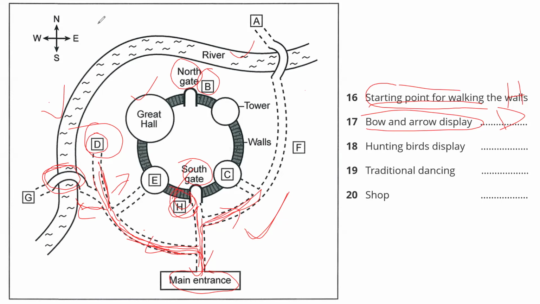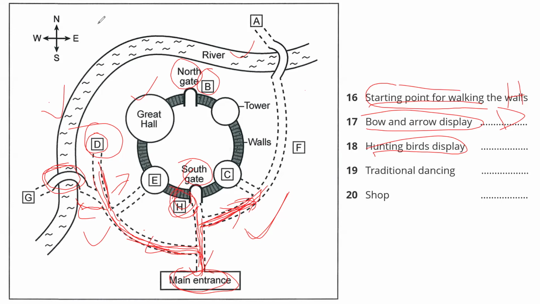If you like animals, there's also a display of hunting birds. Okay, I heard about hunting birds. Now focus on your map here. Falcons and eagles and so on. If you go from the main entrance, this is the main entrance, in the direction of the south gate, but turn right. This is my right. So now I take, clearly, turn right. Before you get there, instead of going through it, you'll see it on your right.